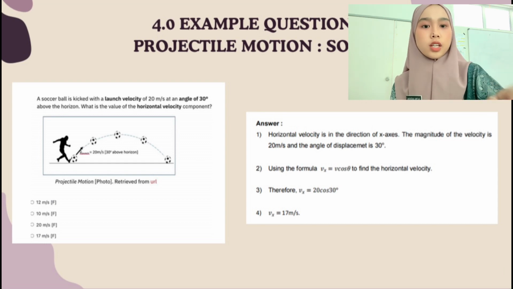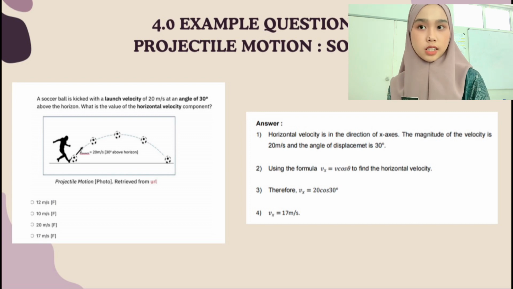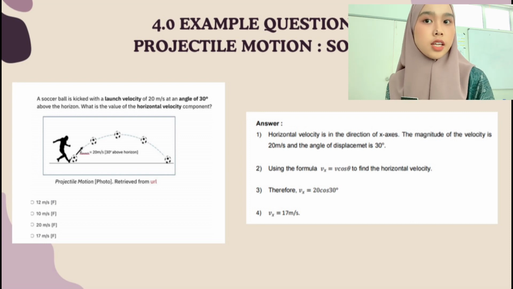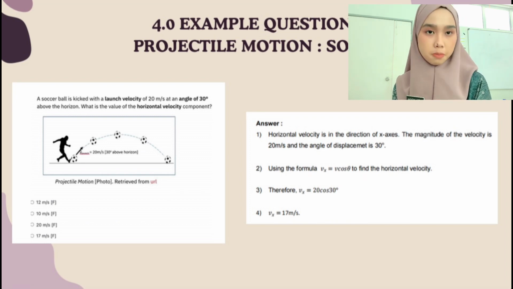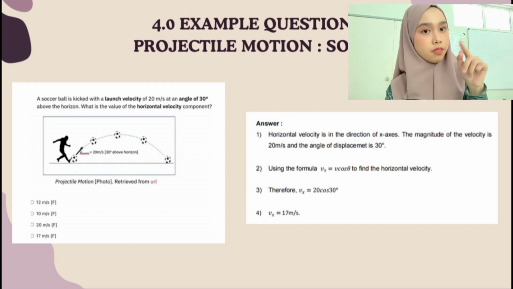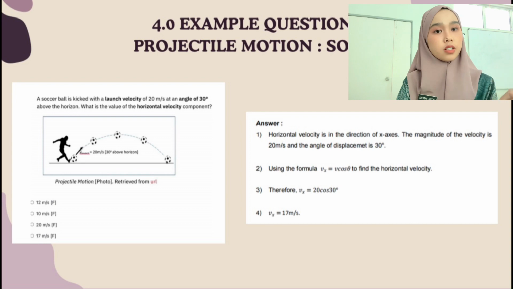How? So the first step that we need to know is that the horizontal velocity is in the direction of the x-axis. So the magnitude of the velocity given here is 20 meters per second. So the magnitude v is equal to 20 meters per second, and the angle of displacement is 30 degrees.